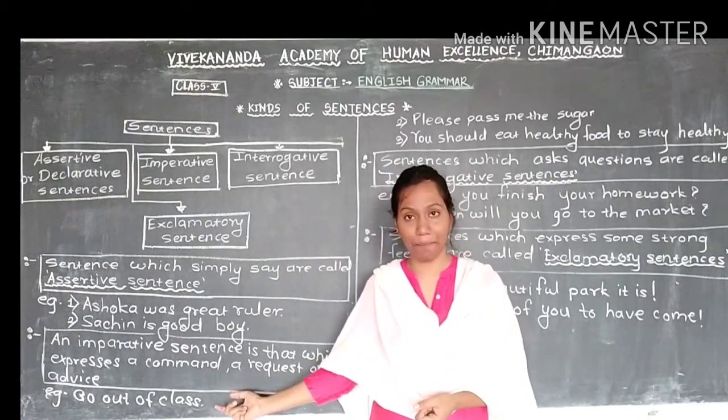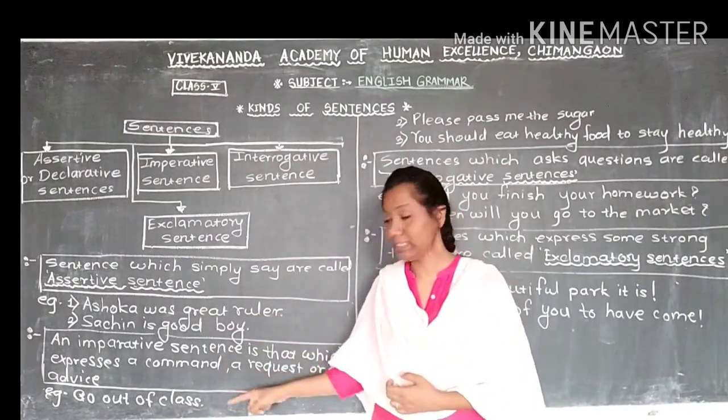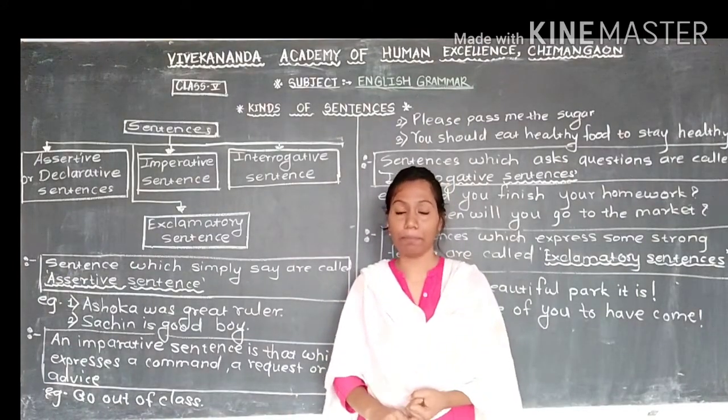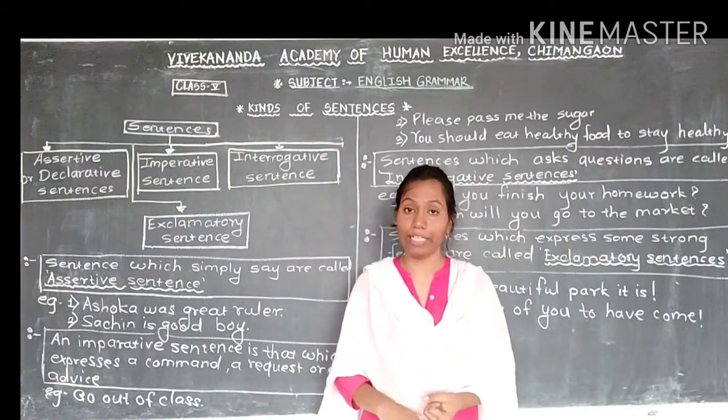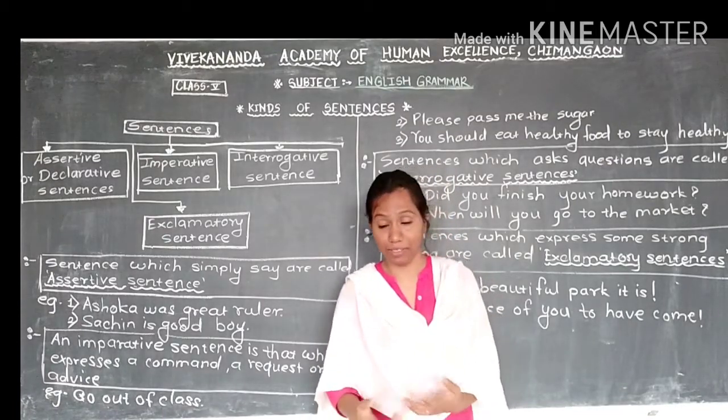See this, some examples are here. We take one example for command, one example to understand what is request, and one sentence to understand what is advice.